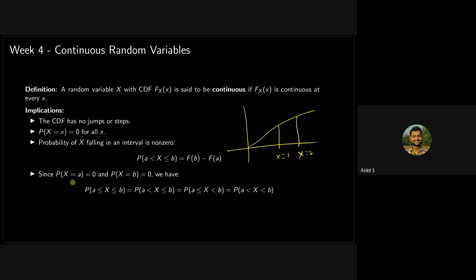Since at any point the probability is 0, this is a very cool thing: the probability that x will be between A and B, whether you include A or not include B, does not have any effect. All of you have seen this equation? Yes, sir. Great. Sometimes you get confused in your own head, like what is happening. If you remember these little things, it will become very easy for you to not get confused.